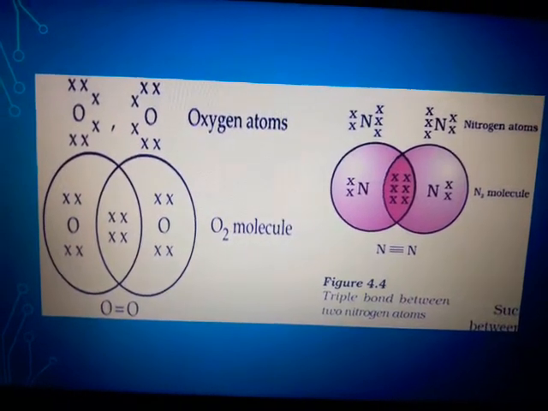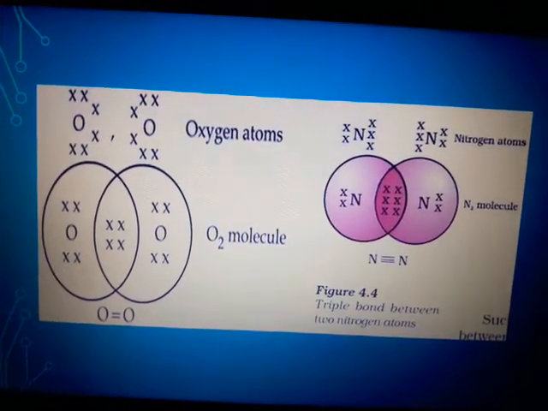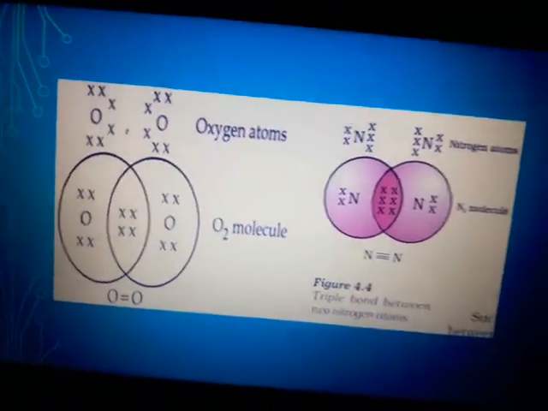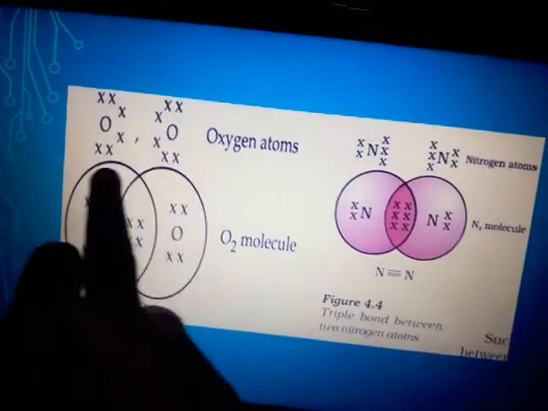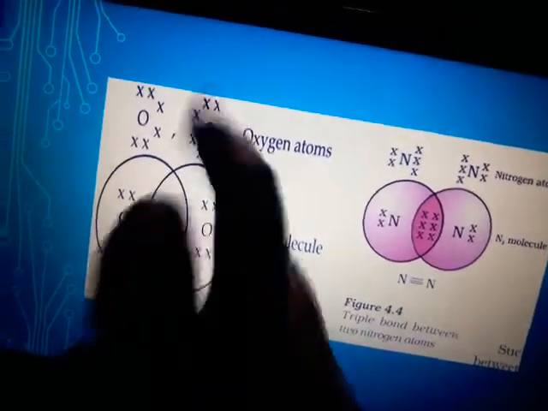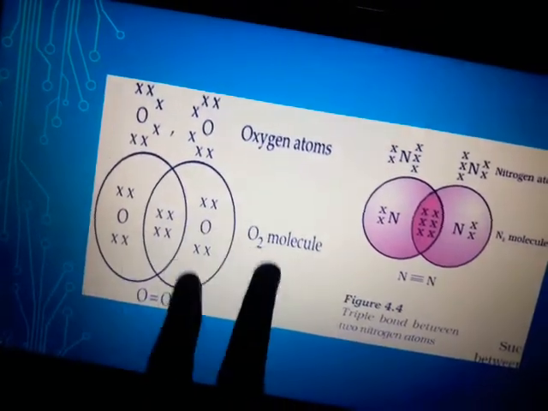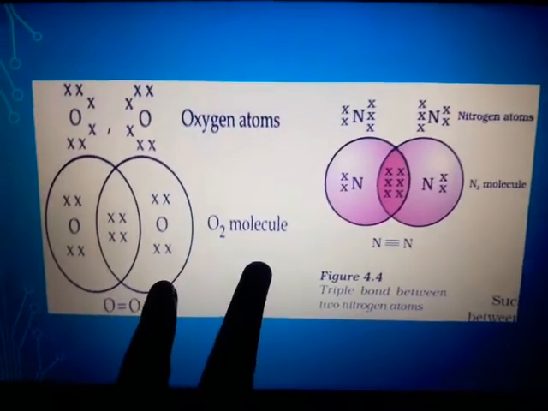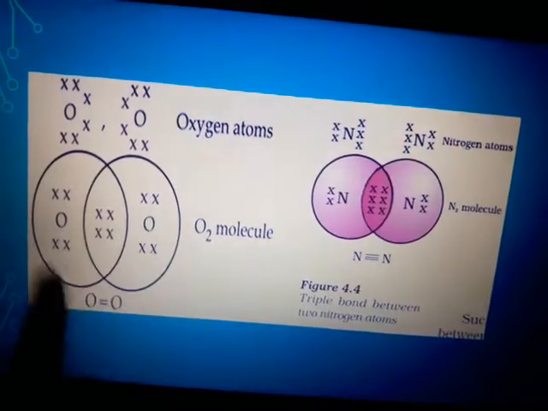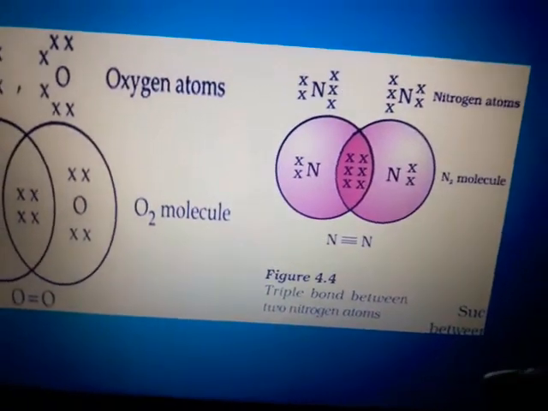Here is an example of the formation of a covalent bond. Let us consider an O2 molecule. We know the valency of an oxygen atom is 6. I am taking two oxygen atoms and representing only the valence part: 2, 4, 6 in each. We combine these oxygen atoms to form an O2 molecule. Two electrons are shared from each atom and they form a double bond. Whereas in the case of nitrogen, a triple bond is formed.